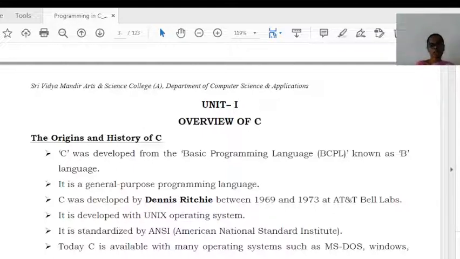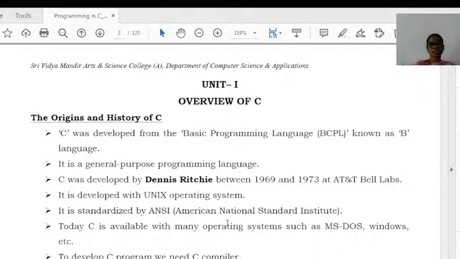It is standardized by ANSI, the American National Standards Institute. Nowadays, we can work with C on any operating system, such as MS-DOS, Windows, Unix, etc. For developing a C program, we need C compilers such as Turbo C or Turbo C++. With that, we can develop our C programs.